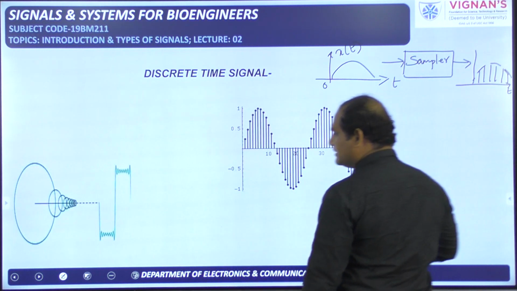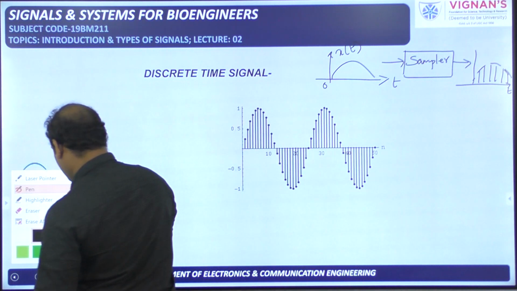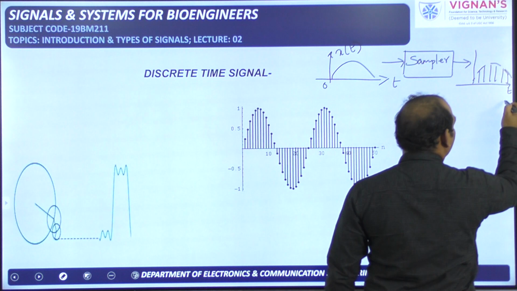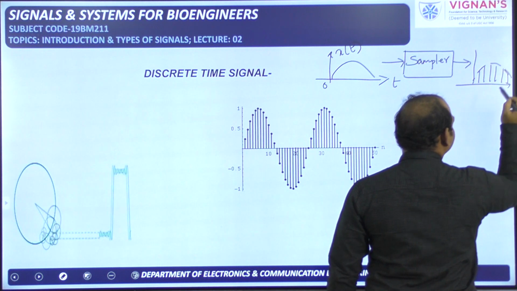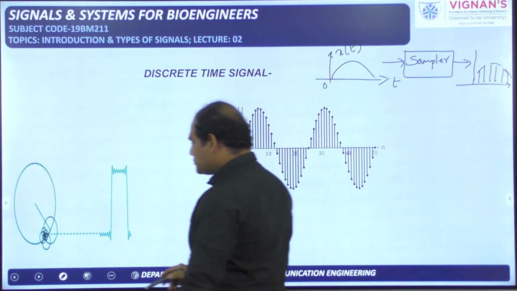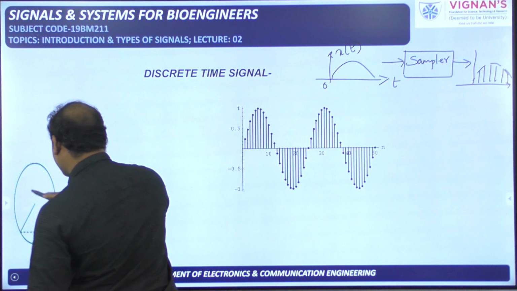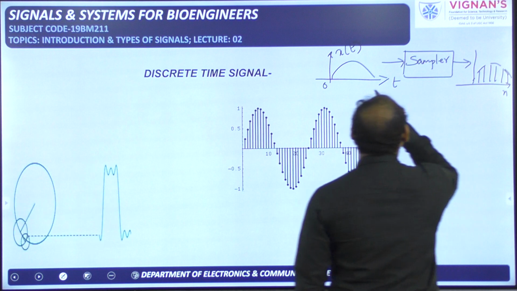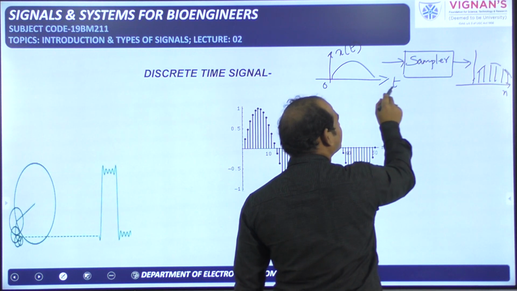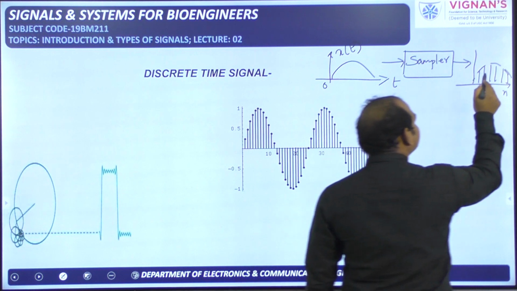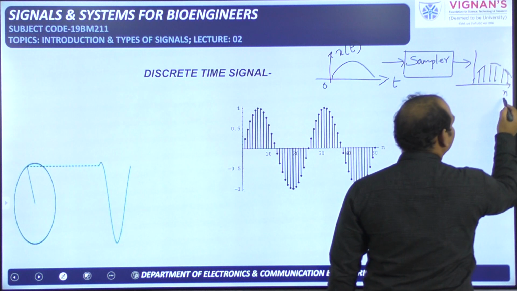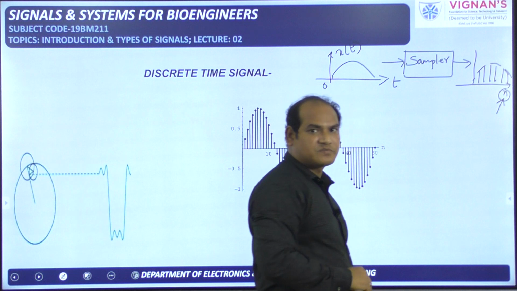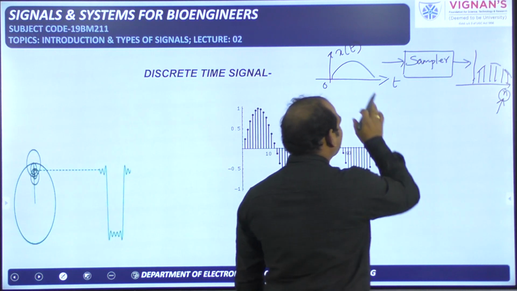Sorry, here I made one mistake. I should not represent the independent variable of the discrete time signal with t. I should represent it with n. It is a continuous time signal where the independent variable is t. It is a discrete time signal where the independent variable is also time only, but that should be represented with small n.